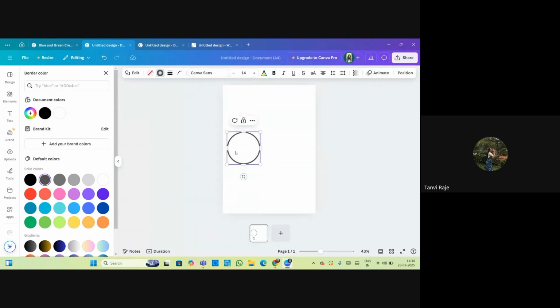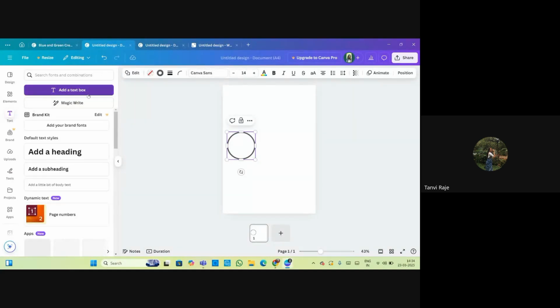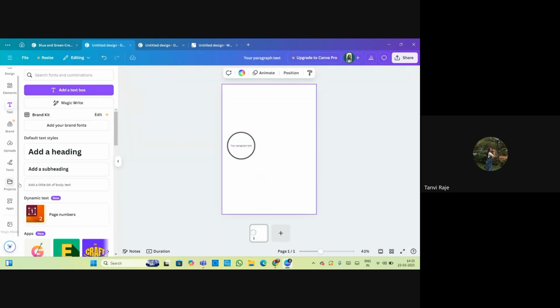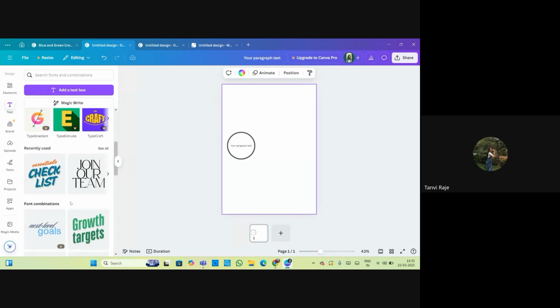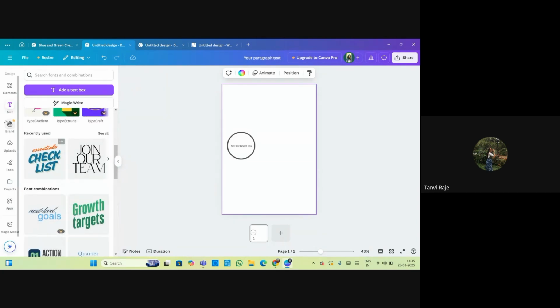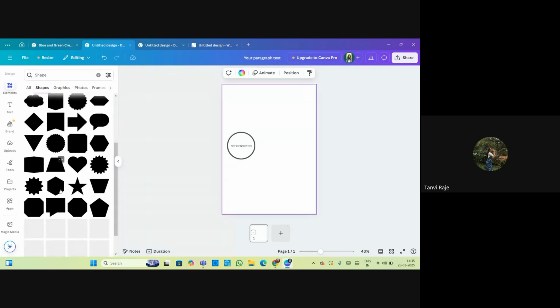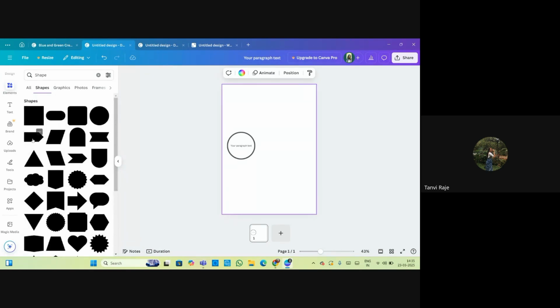Here you can write the topic of your project, or what you are making regarding that. So here you can add your text, or you can take the text from the font combinations. Then you can use the arrows or this type of shapes to point out the topics in your projects.